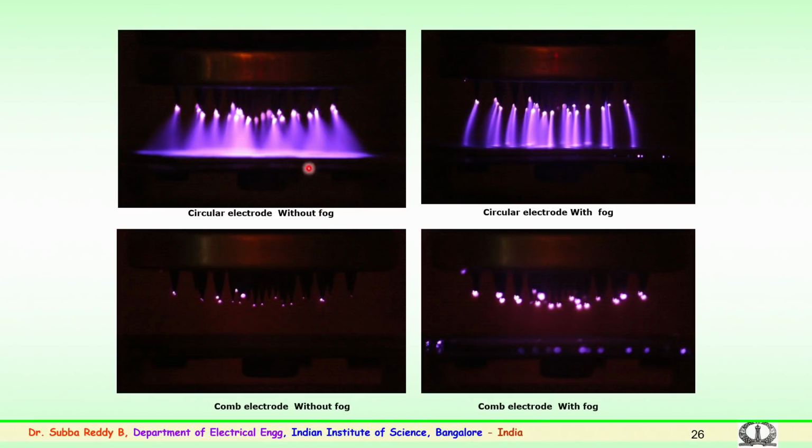Here, without fog, that is, no mist or fog applied, you can see the spread of plasma of the corona from the needles on the samples here. When the fog is applied, you can see the spread of plasma is only leader type, where you can see the discharge happen only from point to point here. The spread is reduced and the intensity could be higher once you apply the fog.